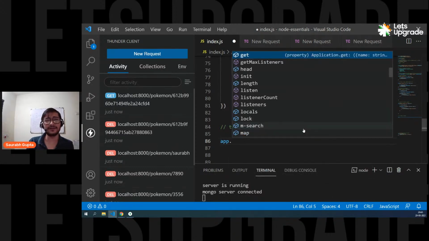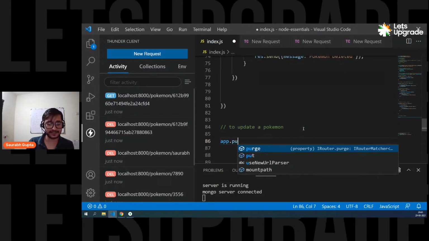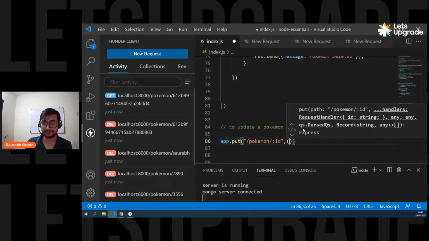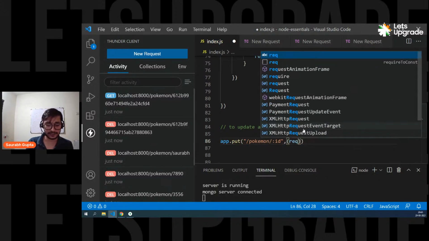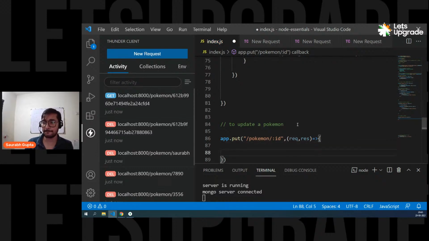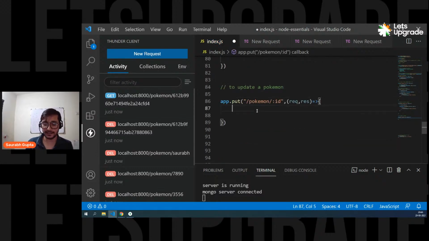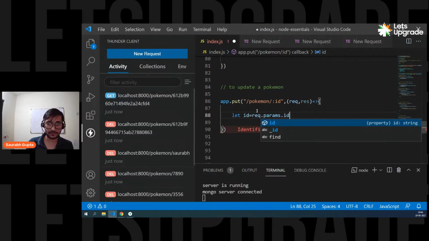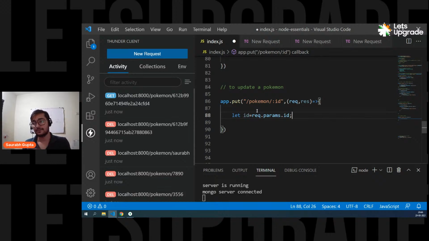So app dot, you can either use put or you can use patch. In this case, I'm going to use put. First, write the URL slash Pokemon slash ID because I'm going to pass ID through parameter. And then again, request, response. First, read the ID. Let ID equals to what? Request dot params dot ID. We got the first thing, ID.